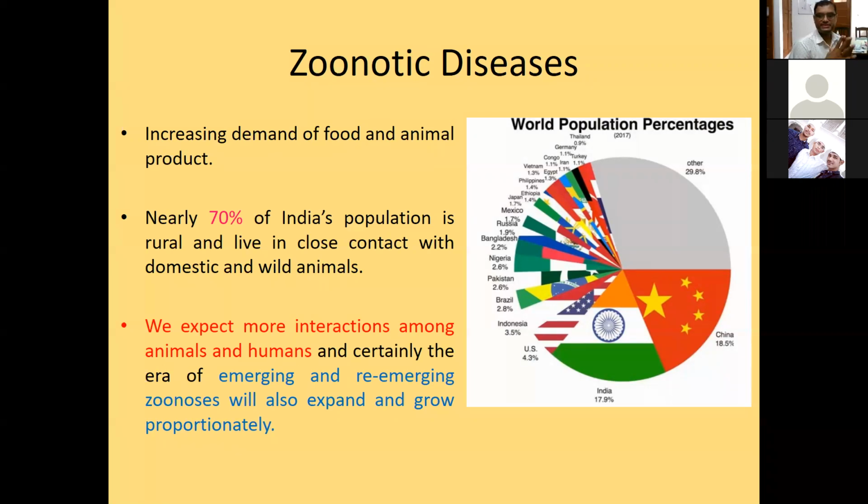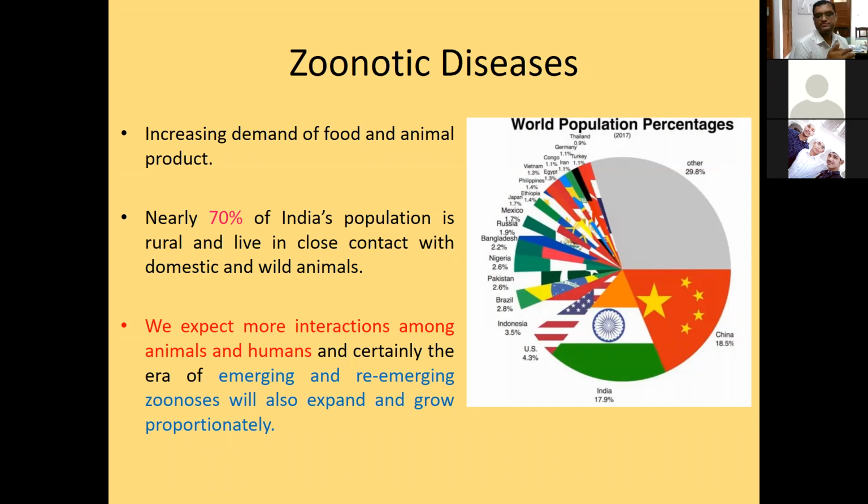The disease can emerge or re-emerge because of certain changes in the pathogens, like if there is a mutation in the genetic material of the pathogen, it can re-emerge. Or there might be antibiotic resistance.